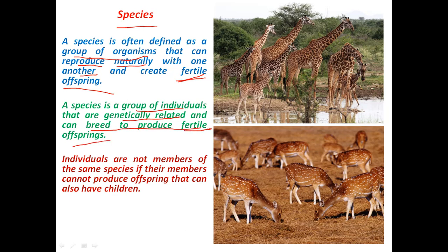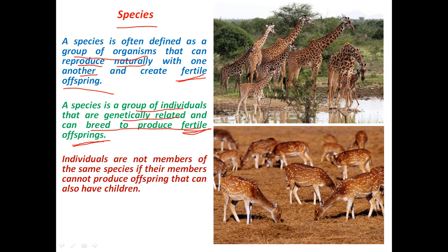Fertile offsprings means those young ones. Offsprings means young ones, or you can say babies. So fertile offsprings are those offsprings that are able to produce their own offsprings, or their offsprings are able to produce theirs, so on and so forth.